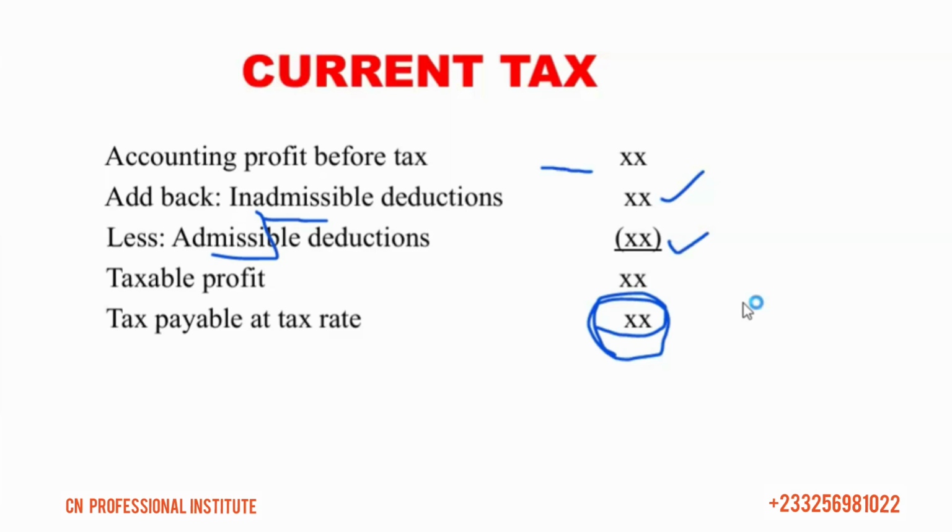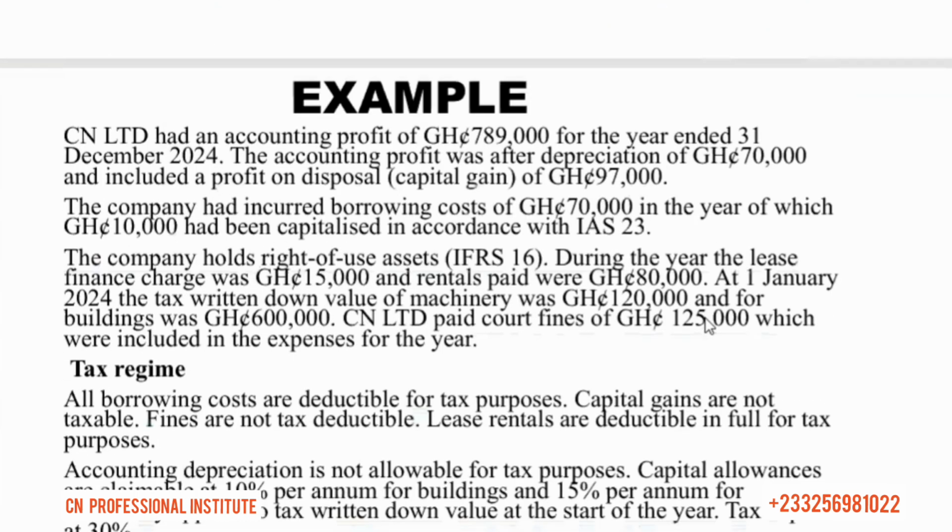Donations towards sports development, like donating to the Black Stars or the Black Starlets, should be of national interest for them to be deductible. If you donate to one local player, it's not deductible. Let's leave taxation aside. Very soon, as you practice taxation, you will understand which ones are deductible and which ones are not. Let's look at this question.